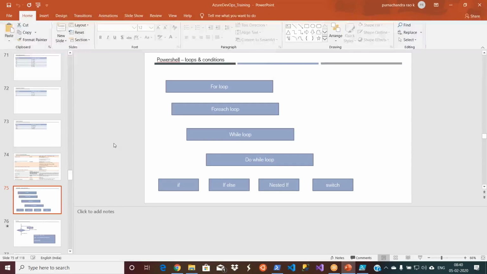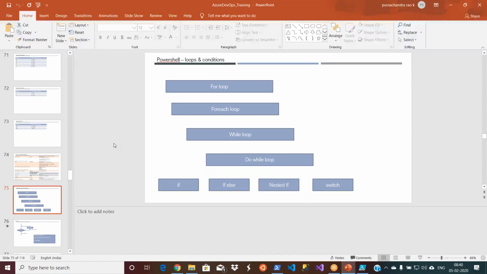The next important thing for any programming language or scripting language is conditions and looping through the data. We already saw looping using a command, but that's not the case all the time. You will mostly be using the traditional loops.